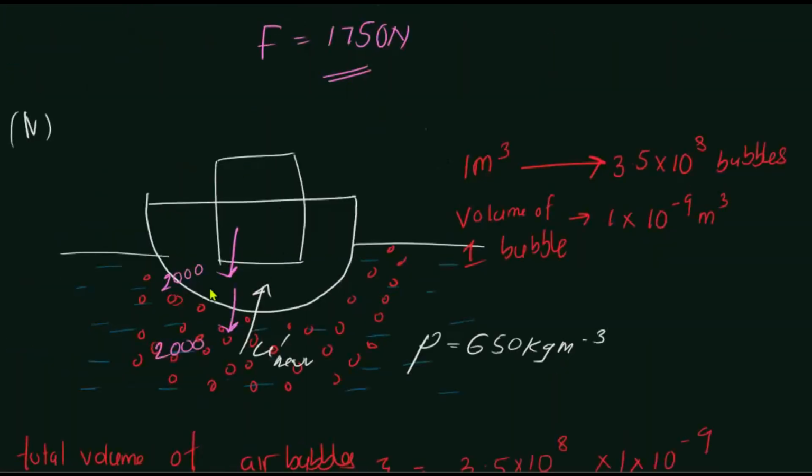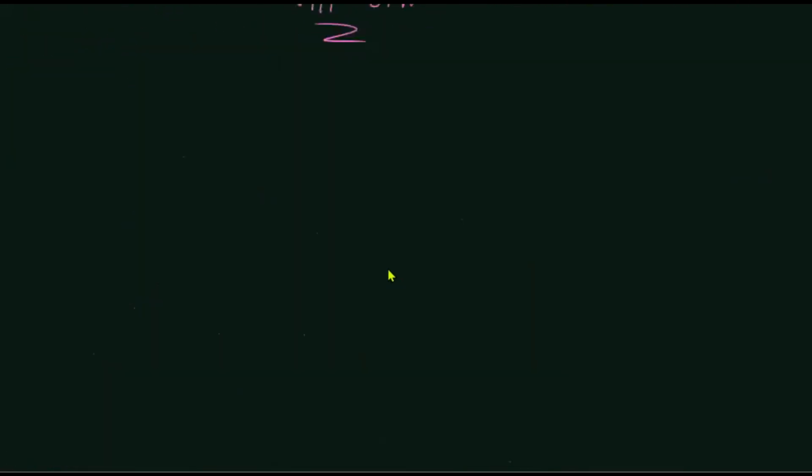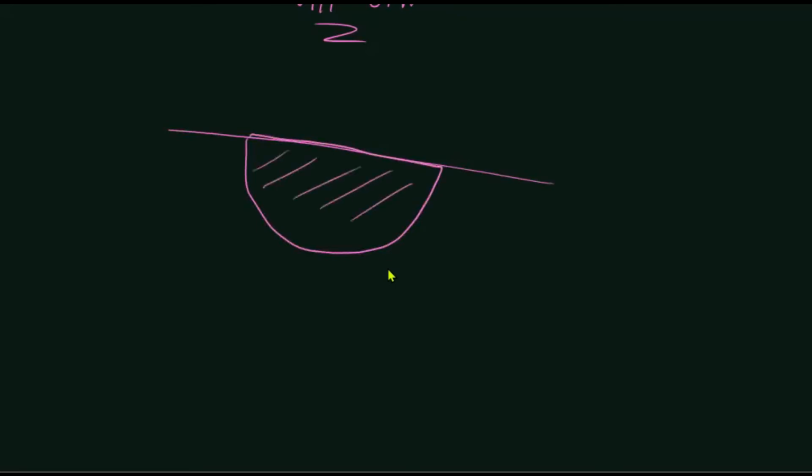because even if it completely dips in this kind of a way, still it will not float.